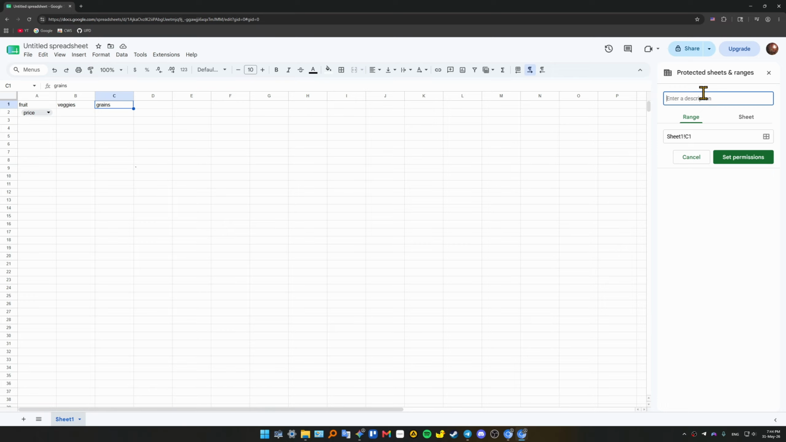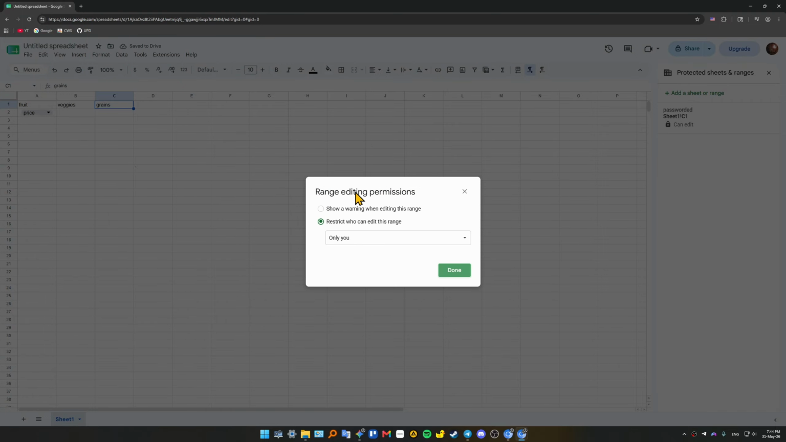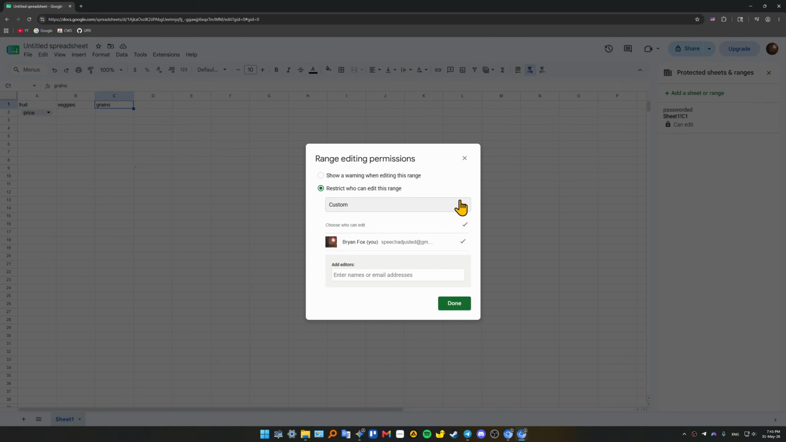Choose Add a Sheet or Range, add a description, password it, for example, and the sheet is already created, set permissions. Then in the range editing permissions, let's choose who can access this. So in this drop down, choose custom, and if you want to add editors for this particular place in your sheet, you can enter the names or email addresses right here in this field.